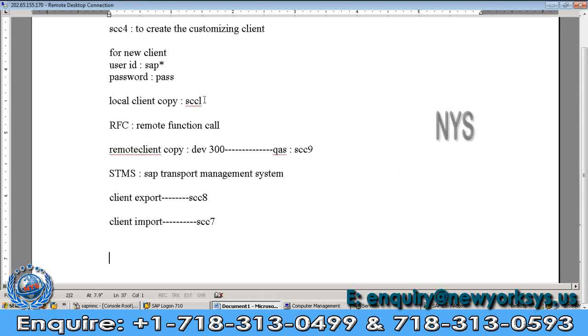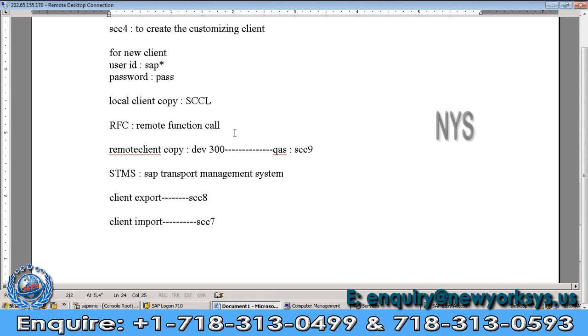Today we discussed how to create a client using the SCC4 T code and the SCCL T code. Using the SCCL T code, we do the local client copy.